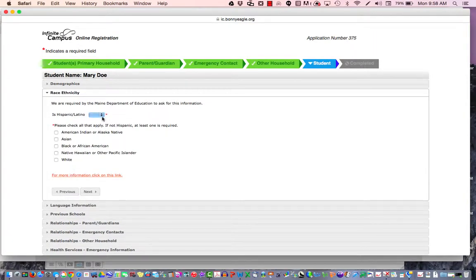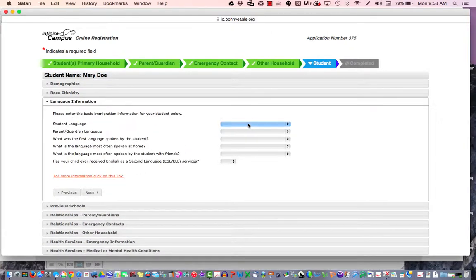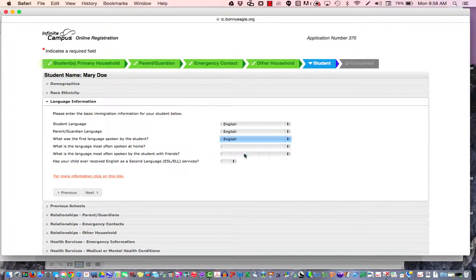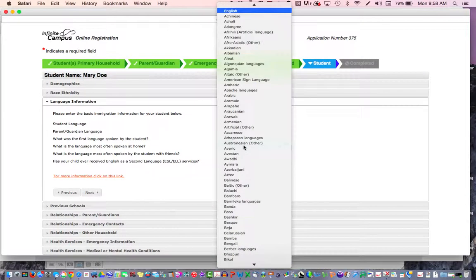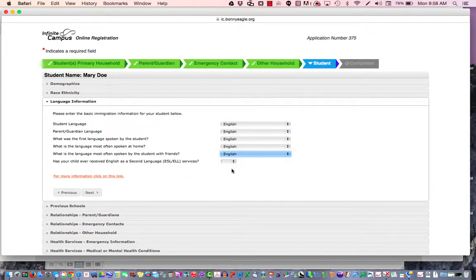Race and ethnicity, please choose if they're Hispanic, Latino, and check any of these that apply. Click on Next. This would be the language that the student currently speaks, what the guardian speaks, the first language they ever spoke, the one used at home, and what they use with friends. And then have they ever received ESL, English as a Second Language services. Click on Next.